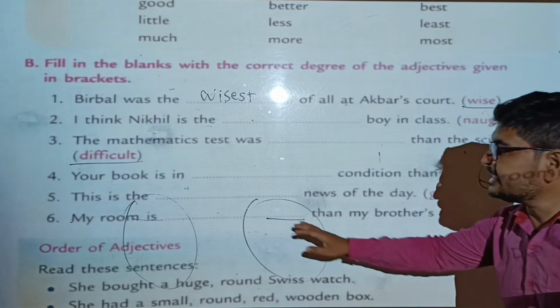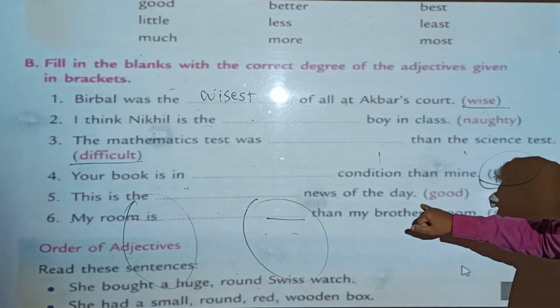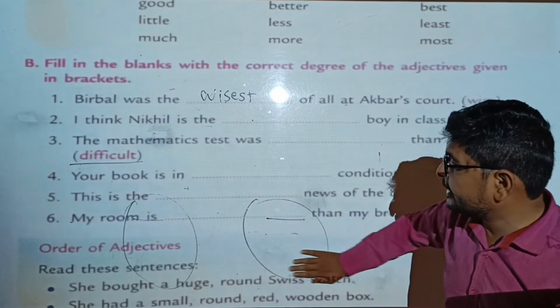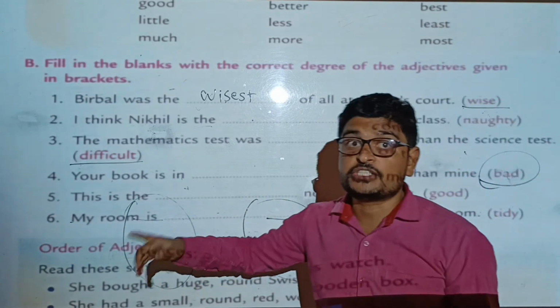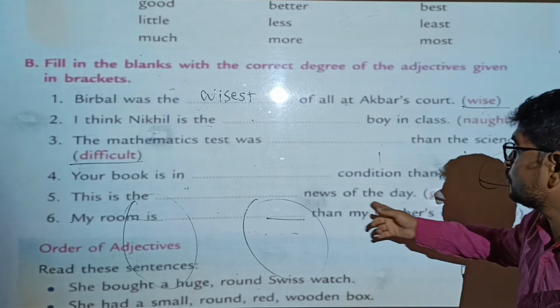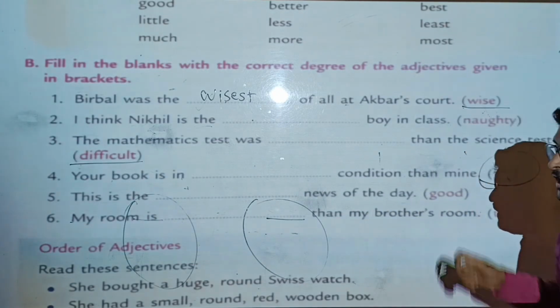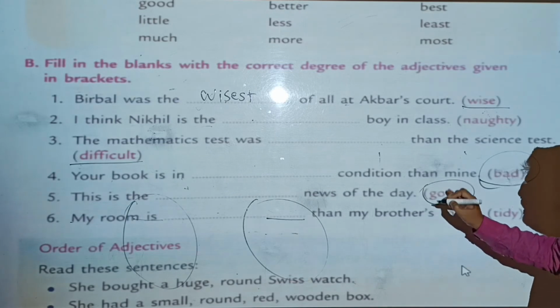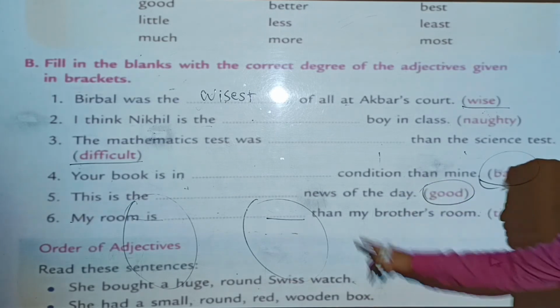Number 5. This is the dash news of the day. This is the. એટલે બધી ન્યૂઝ ની સરખામણી કરેલી છે અહીંયા. This is the dash news of the day. Good. And we have to write down the adjective good in a superlative degree. It is a superlative degree.